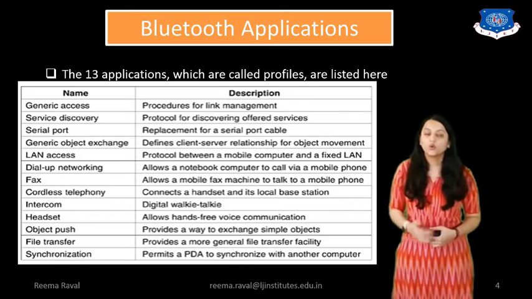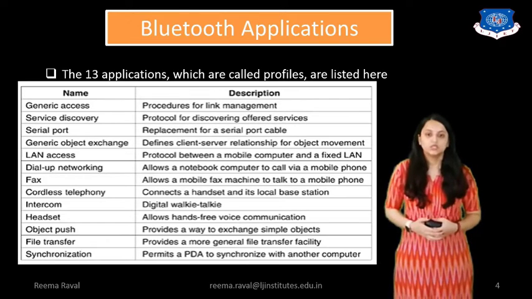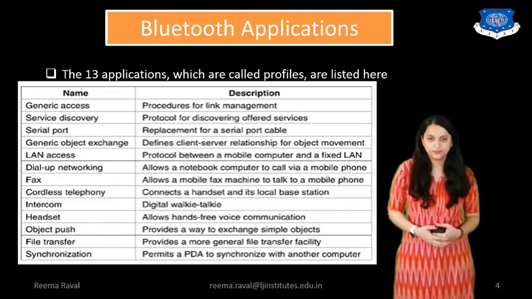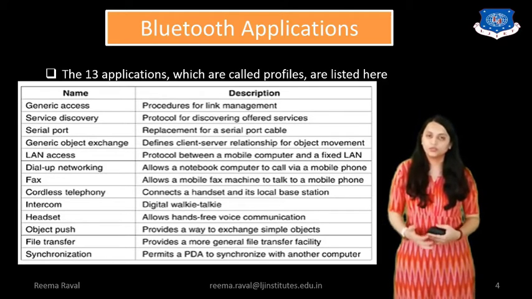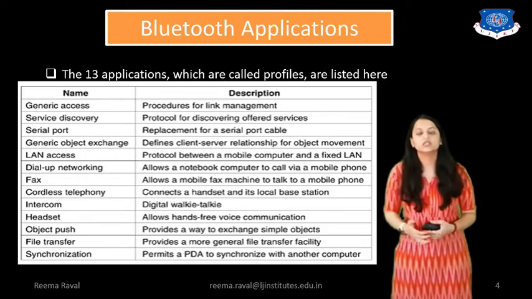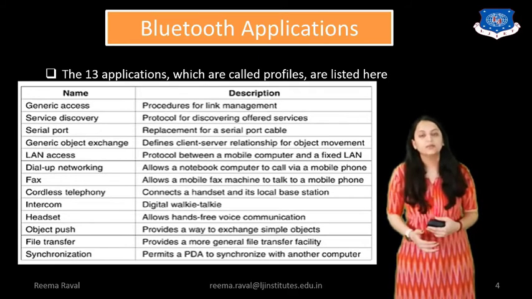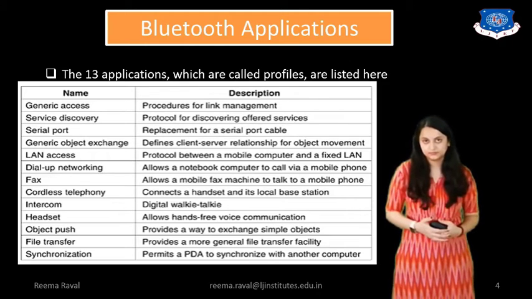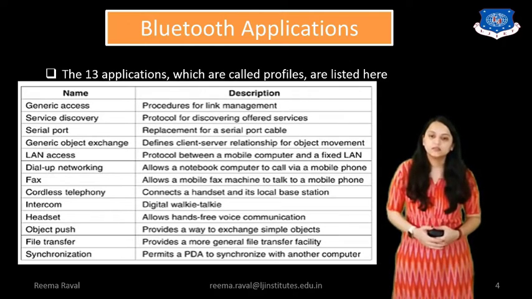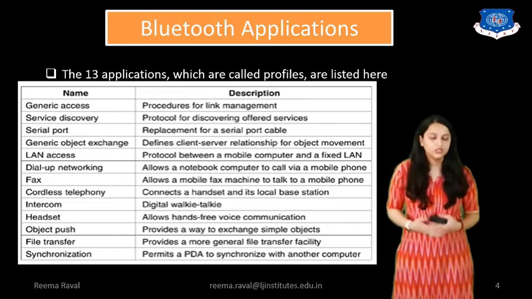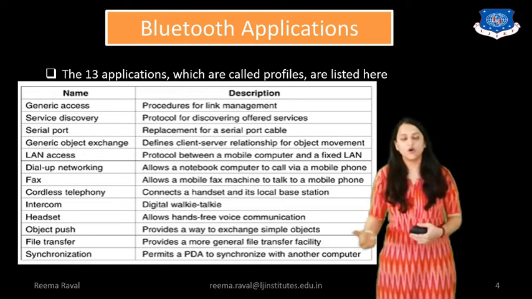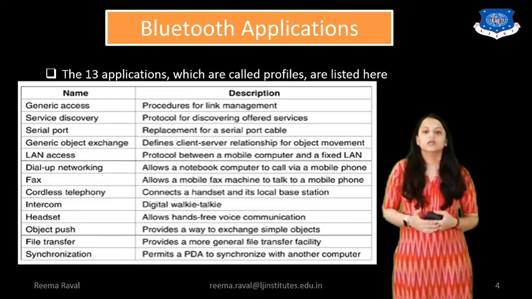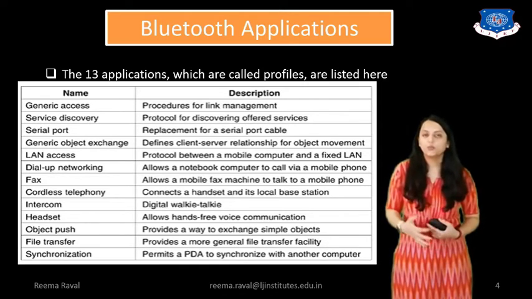Next is cordless telephoning, which connects a handset and its local base station. So whatever the cordless phones you are using at your home, it is using the Bluetooth application that provides the communication without using the cable or wire. Next is intercom. So intercoms are used generally in offices in a particular range of communication in your rooms. This is the digital walkie-talkie concept.